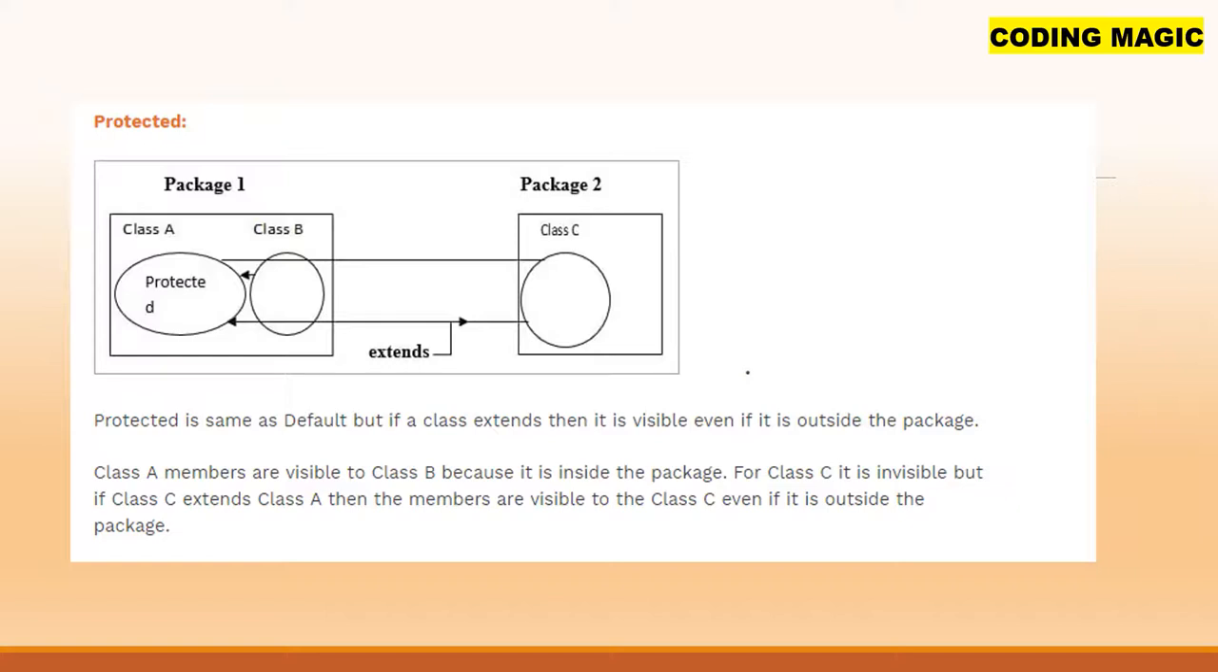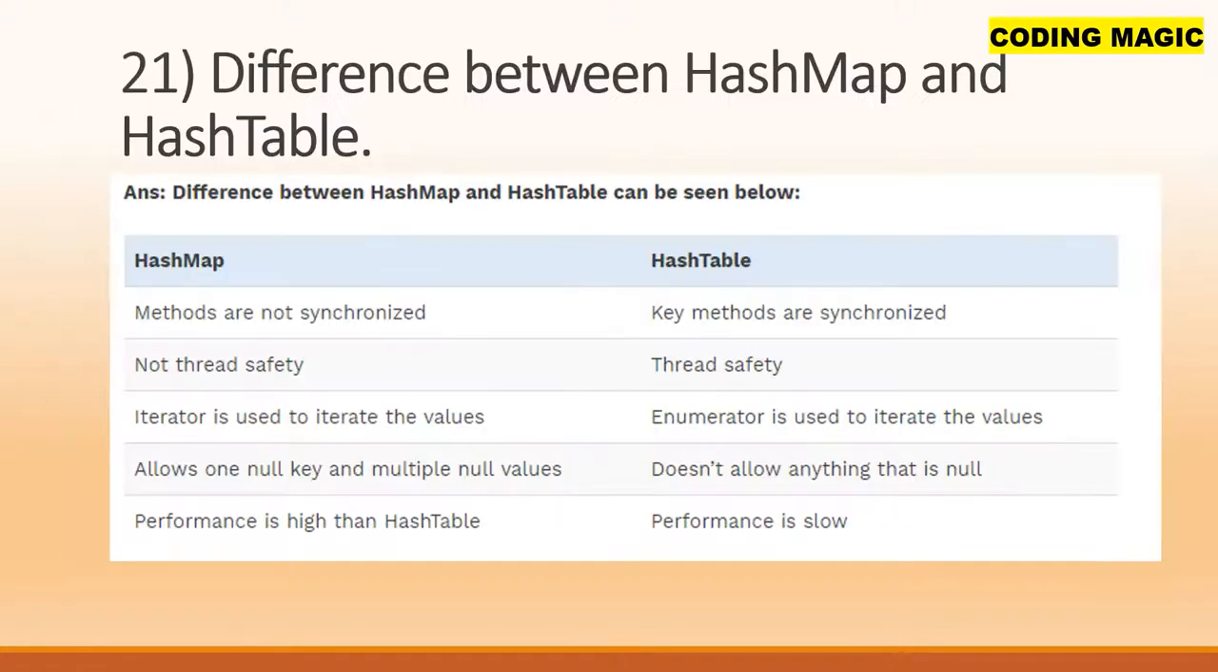Protected. Protected is the same as default, but if a class extends, then it's visible even if it's outside of the package. Class A members are visible to class B because it's inside the package. For class C, it is invisible, but if class C extends class A, then the members are visible to class C even if it's outside the package.